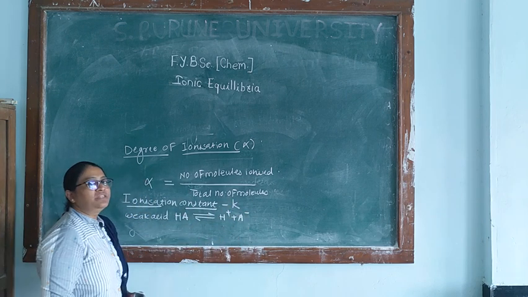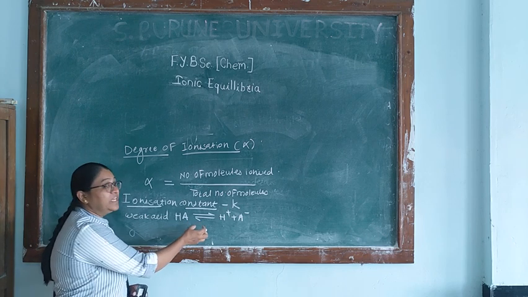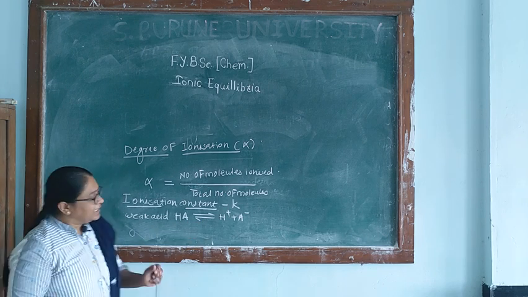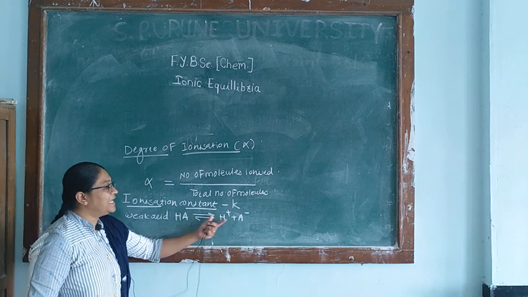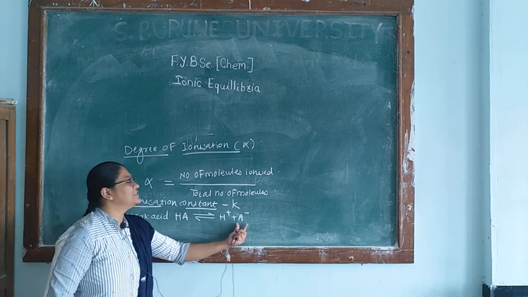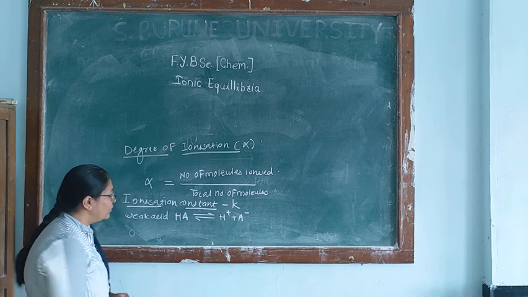This ionization is a reaction where equilibrium is established. Here, as this is a weak acid, it ionizes very weakly and the concentration of H plus and A minus formed is very low.